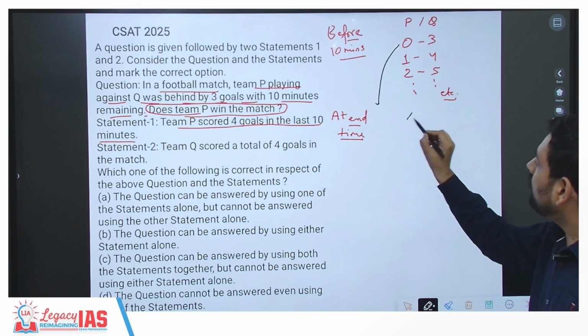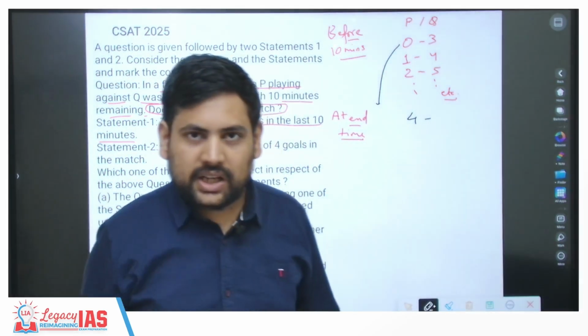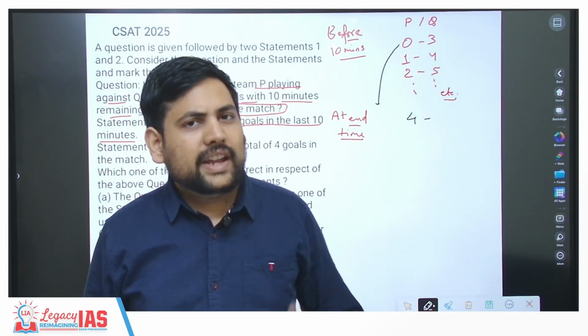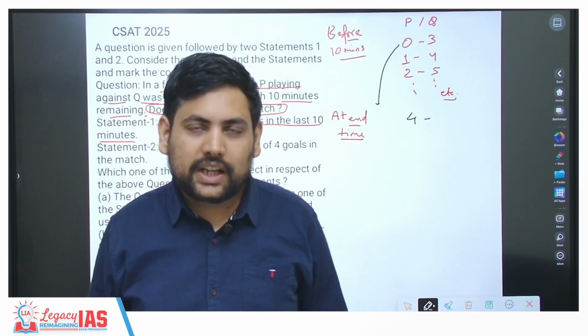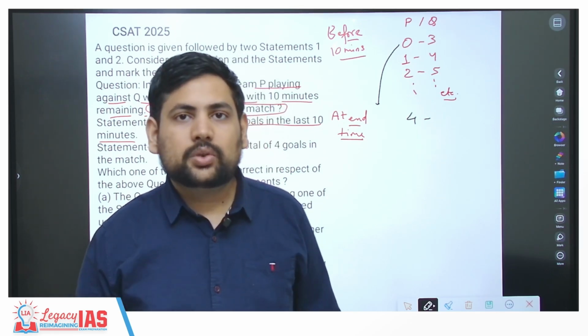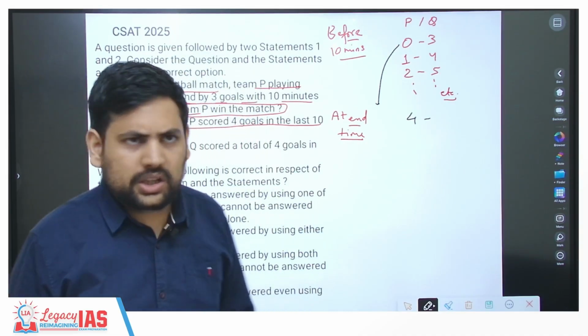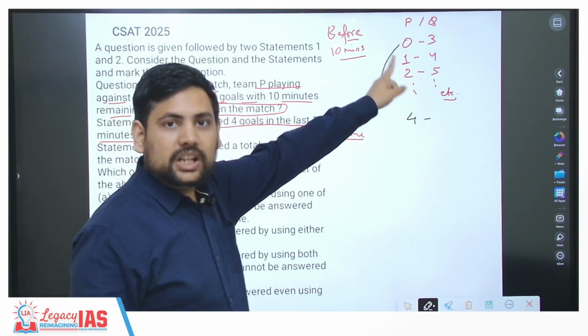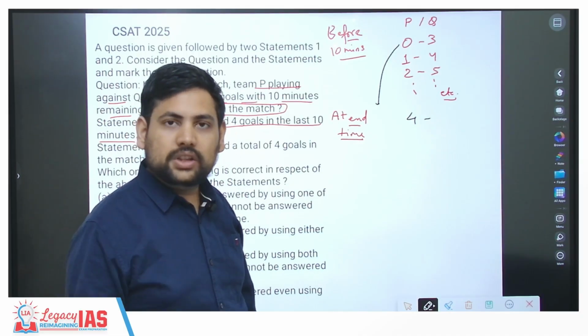P goes to 4. Now do I know anything about Q? P scored 4 goals in the last 10 minutes, but it could also happen that Q scored 5 goals in that same time. You don't know. Correct. In those 10 minutes, P got 4 goals and Q got 5 goals. Then you don't know if P won or not. Or it may be that P got all 4 goals and Q didn't get any goals.